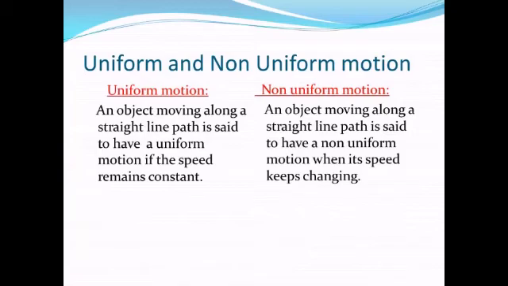And what is non-uniform motion? Non-uniform motion is a motion in which an object moving along a straight line path keeps on changing its speed. Means it is covering unequal distances in equal intervals of time. So that means its speed is not constant. So this kind of motion is non-uniform motion. Okay.